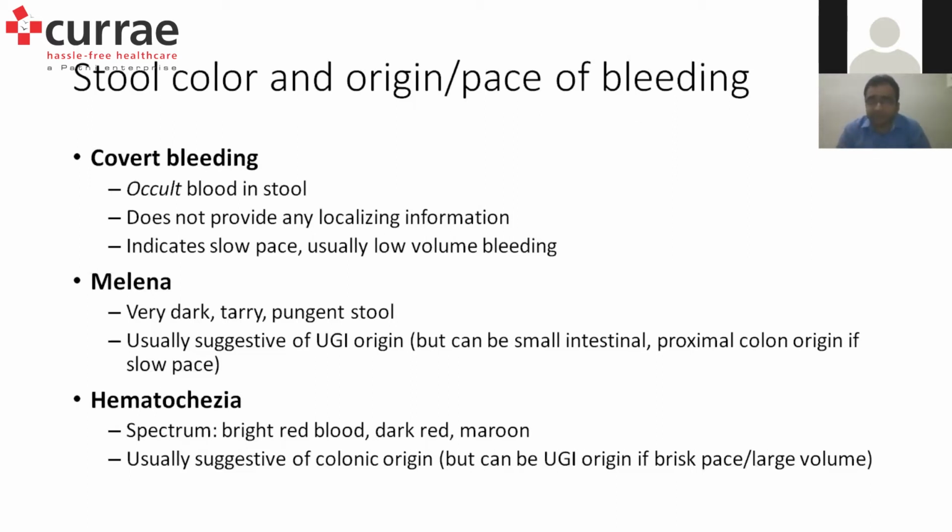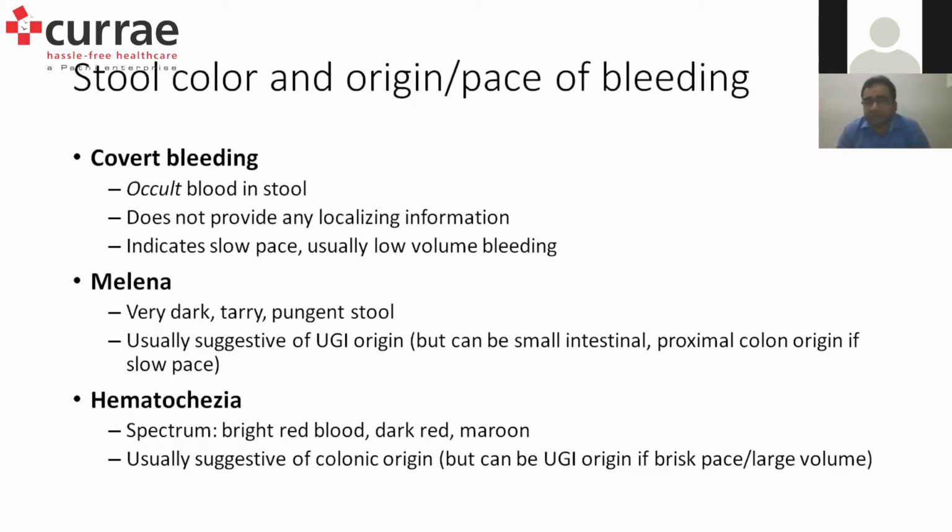Apart from that, occult blood testing is not really much help in localizing the cause or the area of the bleeding. Now we come to the next definition, melena. Very commonly used term. Sometimes you get a call from the residents, the patient is having melena, or the staff saying the patient was having melena. What exactly is melena? Melena is supposed to be a very dark, tarry, what I tell my patients, dambar jaisa, tarry, pungently foul smelling stool. It is difficult to evacuate or flush from the commode chair or the pot which the patient is using.